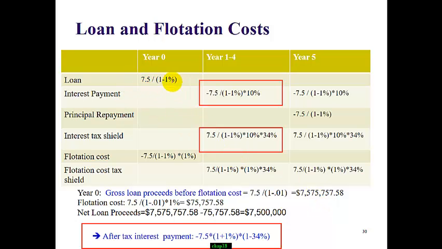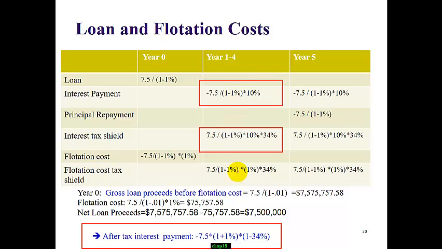I did not give you the final answer, I just show you how we get this number. So this is the gross loan amount we borrowed, and this is the flotation cost we have to pay. Every single year we have to pay interest payment. At the end of year 5, we have to pay the principal repayment of the loan amount we borrowed. We also have the flotation cost and the flotation cost tax shield.